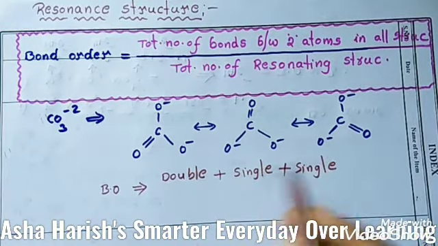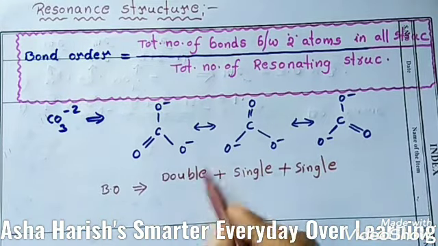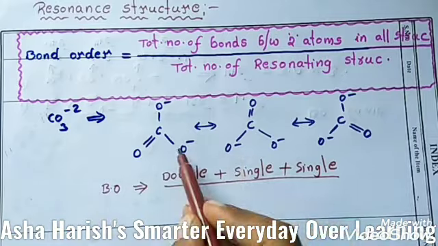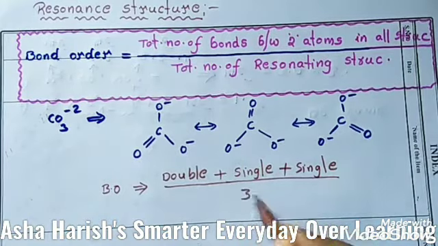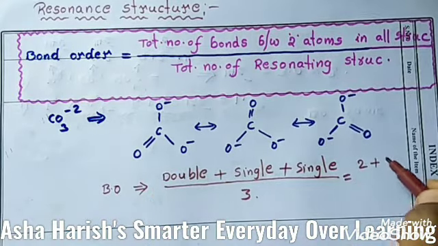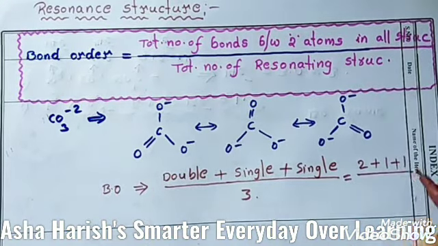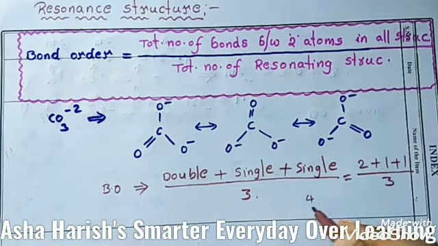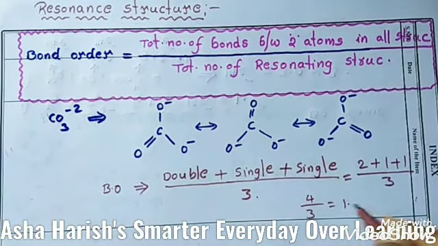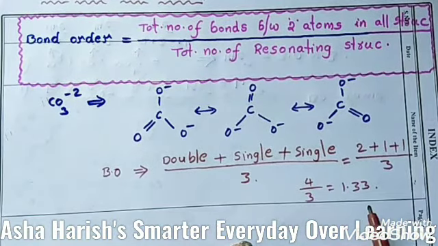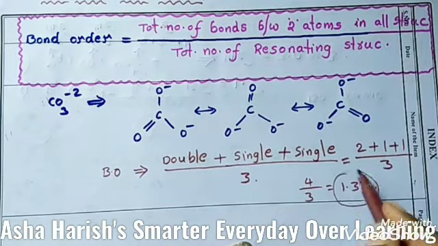Okay, total number of bonds you need to add, divided by how many resonance structures this ion has? 1, 2, 3. 3 resonance structures. So here 2 double bonds plus 1 single bond plus 1 single bond, by 3. So the number is 4 by 3, means 1.33. So the bond order of this carbonate ion is 1.33.